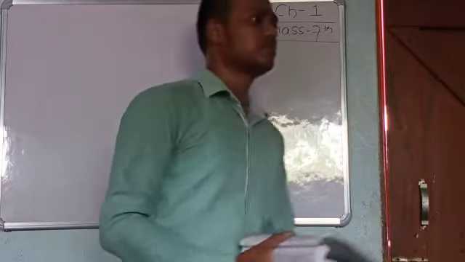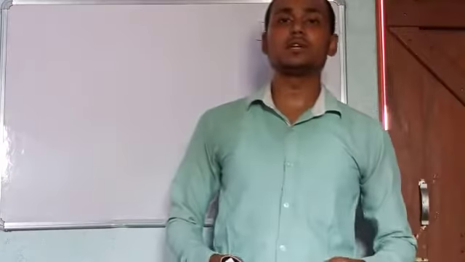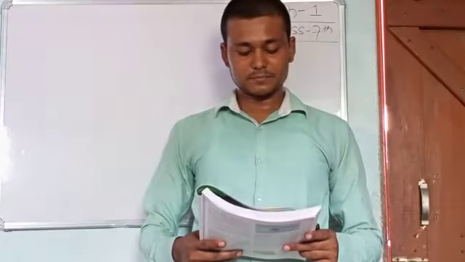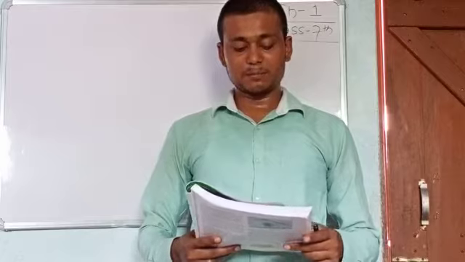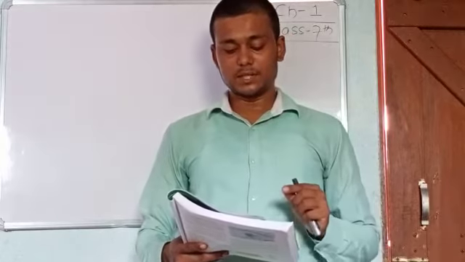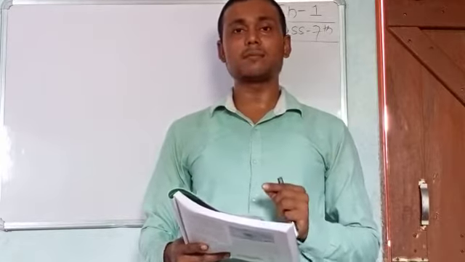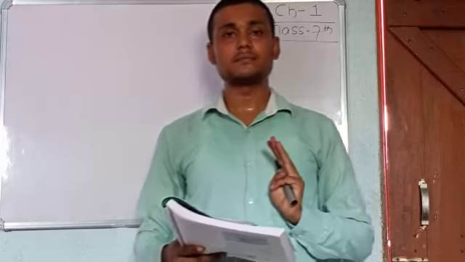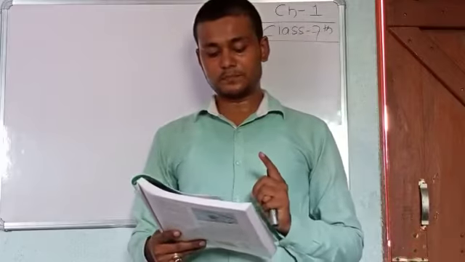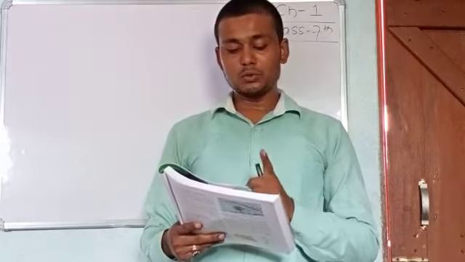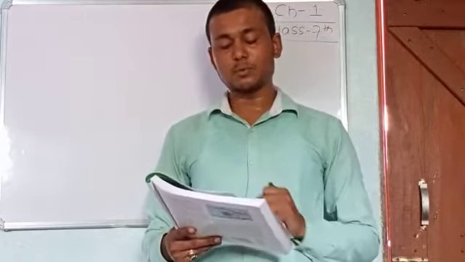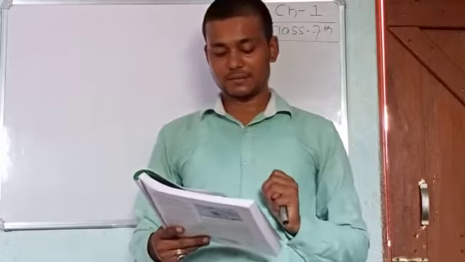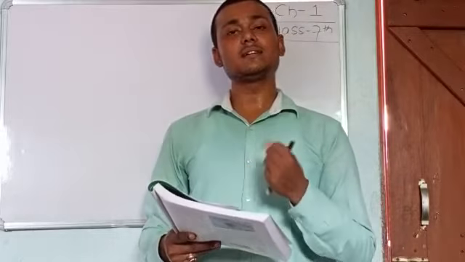In this book, there are two paragraphs related to this topic. I will read them. Carbohydrates that plants synthesize during photosynthesis are made up of carbon, hydrogen and oxygen. I was telling you. These are used to synthesize other components of food such as protein and fats. Protein contains nitrogen.